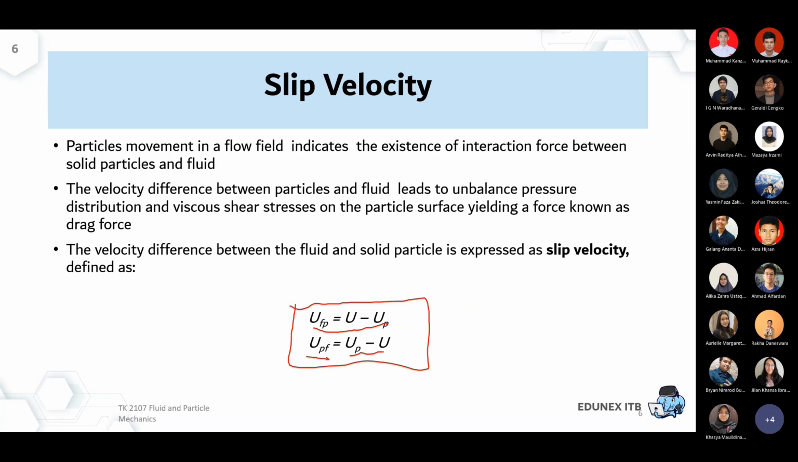This slip velocity is the one that has to be substituted into the particle Reynolds number calculation. So you're not talking entirely about the fluid velocity, or entirely about the particle velocity, but the relative difference. It could be plus or minus depending on whether they flow in the opposite direction or in the same direction.